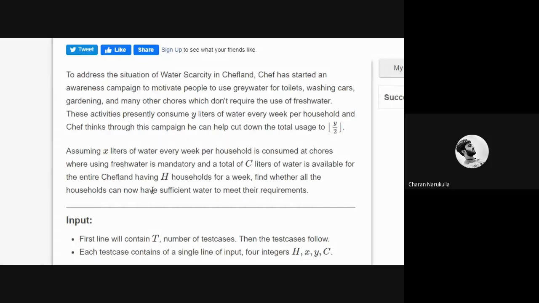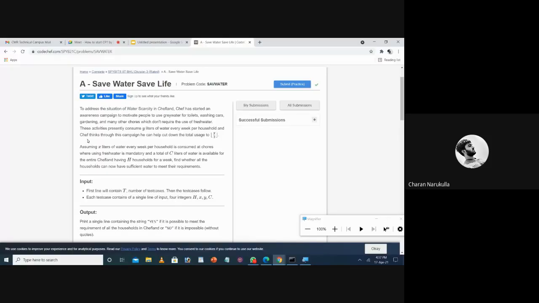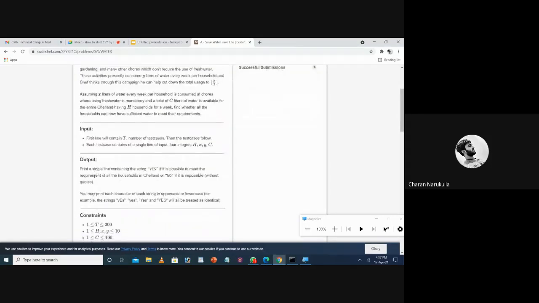So for every problem there will be a problem statement, input, output, constraints, and sample test cases. The thing which we just came across is just a problem statement. And then there will be the input. Input will explain how the input will be given to the program.